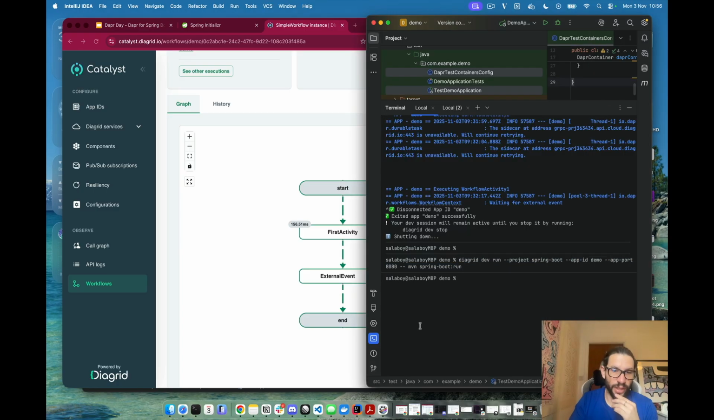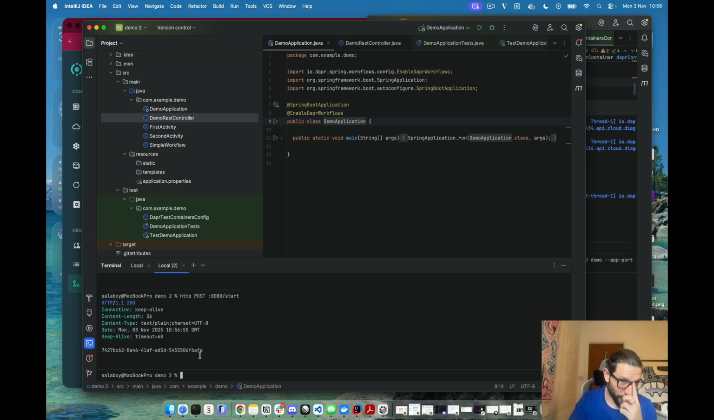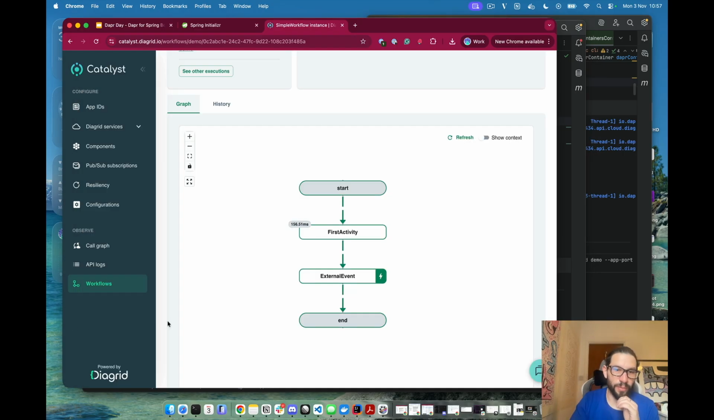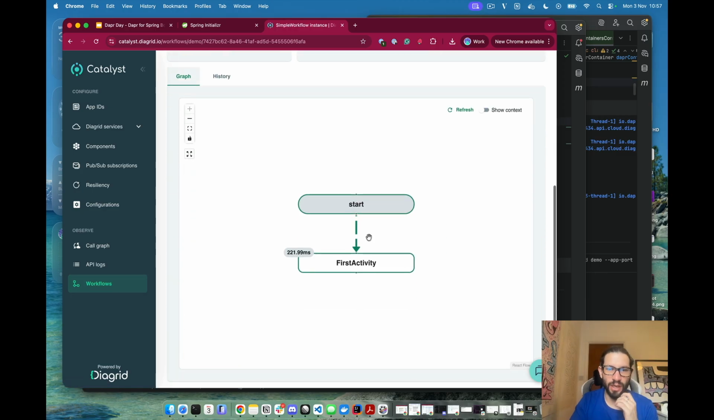Now let's do the other scenario where we execute the second activity as well, right? So we start the new workflow instance. That workflow instance is running. Now we'll use call2 to execute the second activity. Before that, let's check that we have a workflow running here, and it's waiting after the first activity for an event.